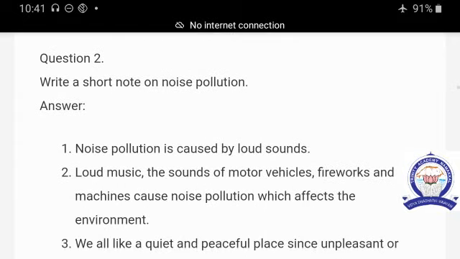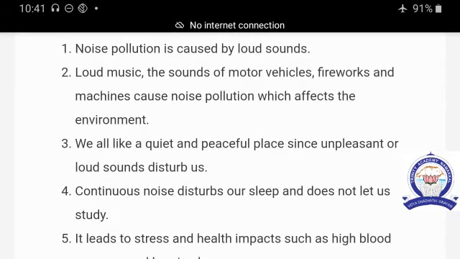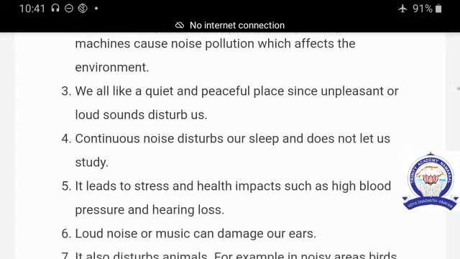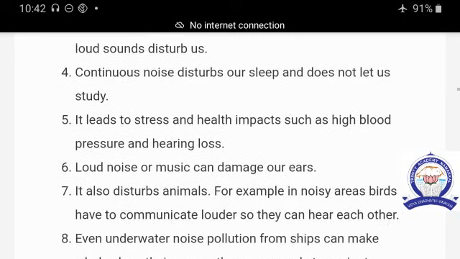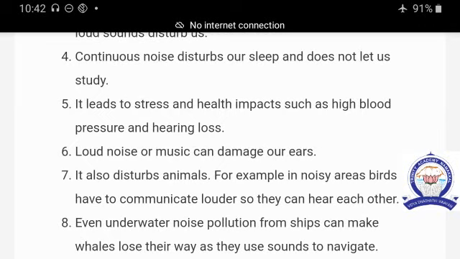Question number 2, write short notes on noise pollution. First point is, noise pollution is caused by loud sounds. Loud music, the sounds of motor vehicles, fireworks and machines cause noise pollution, which affects the environment. The third point is, we all like a quiet and peaceful place, since unpleasant or loud sounds disturb us. Next point is, continuous noise disturbs our sleep and does not let us study.